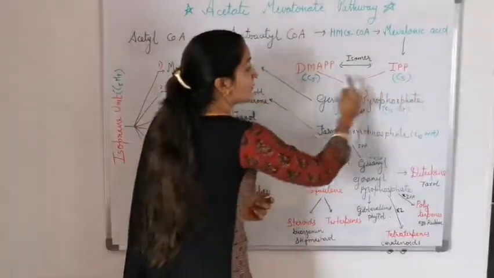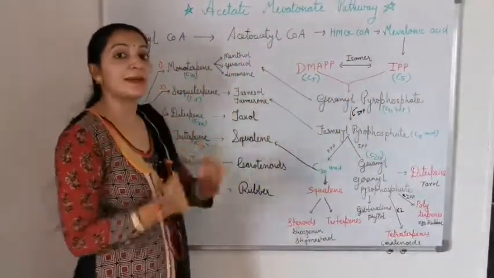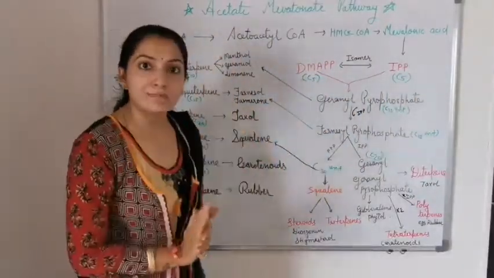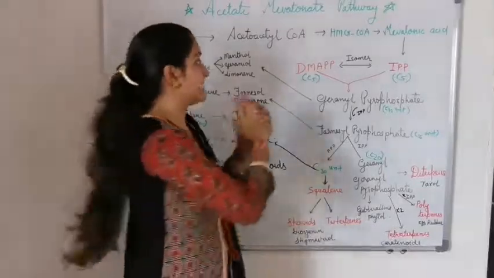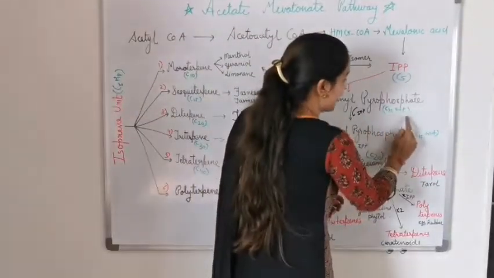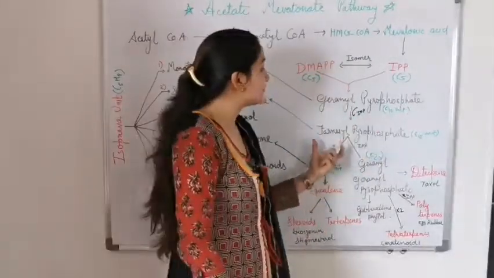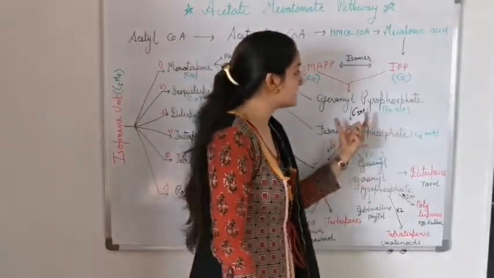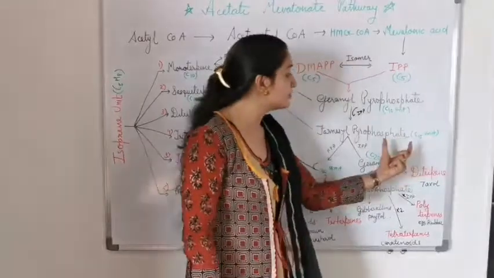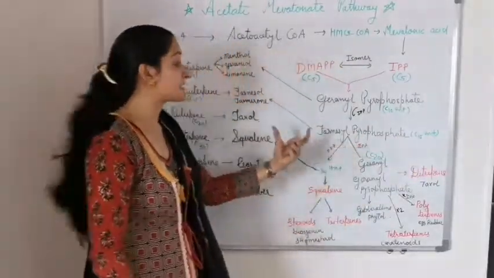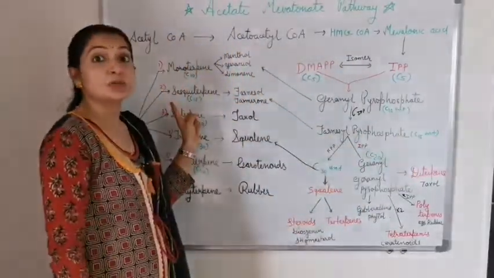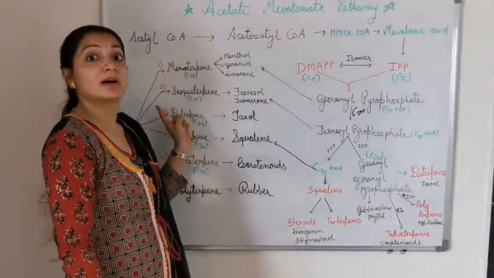So by geranyl pyrophosphate we synthesize many monoterpene type secondary metabolites. Now geranyl pyrophosphate, a C10 unit, with addition of one more isoprene unit, IPP, gives farnesyl pyrophosphate. So C10 plus C5 gives a C15 unit, and this farnesyl pyrophosphate is used for synthesis of sesquiterpene type secondary metabolites.